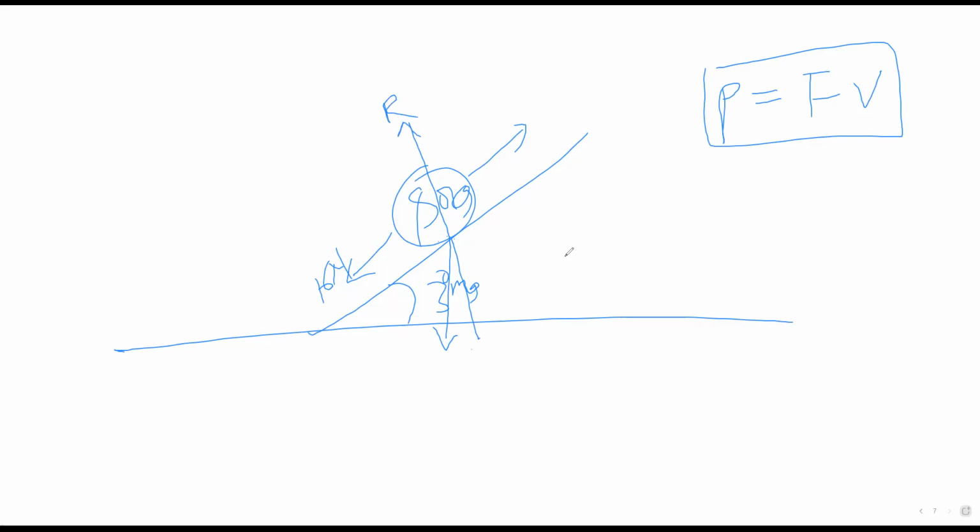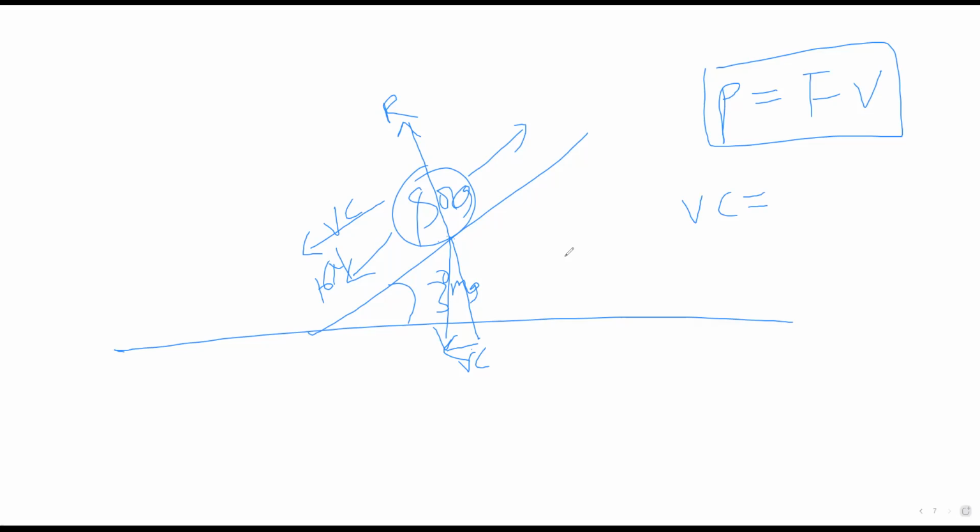So this component here, which is a vertical component of weight, is this one here. And the vertical component of weight is equal to what? We have been looking at this every time.